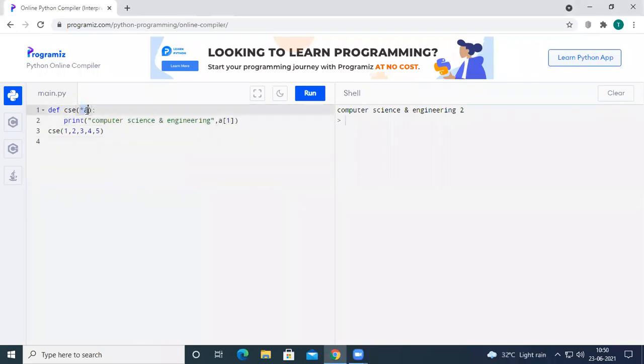So this concept is called arbitrary parameters or arbitrary arguments. And one more thing, don't confuse the names parameters and arguments. Both are almost similar; there is only one minor difference between them. Here, star A is called the parameter, and here 1, 2, 3, 4, 5 are called arguments. The things which we declare along with the method are called parameters. The things which we pass in order to execute the method are called arguments.